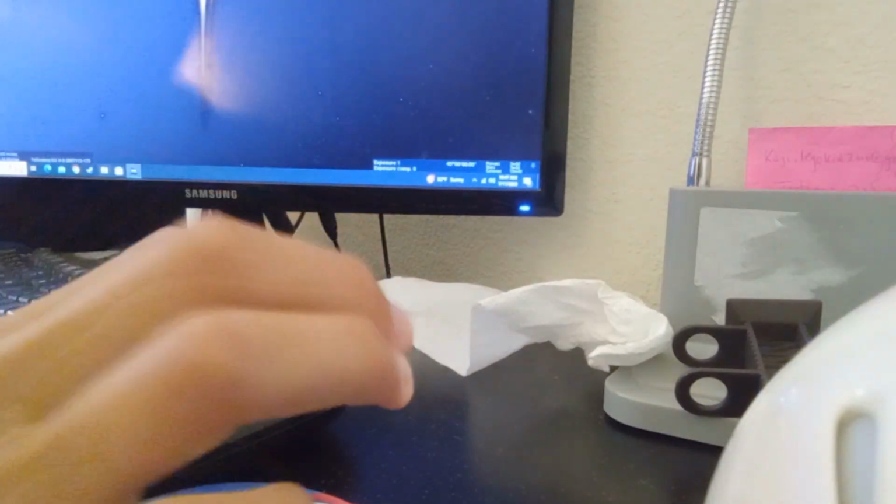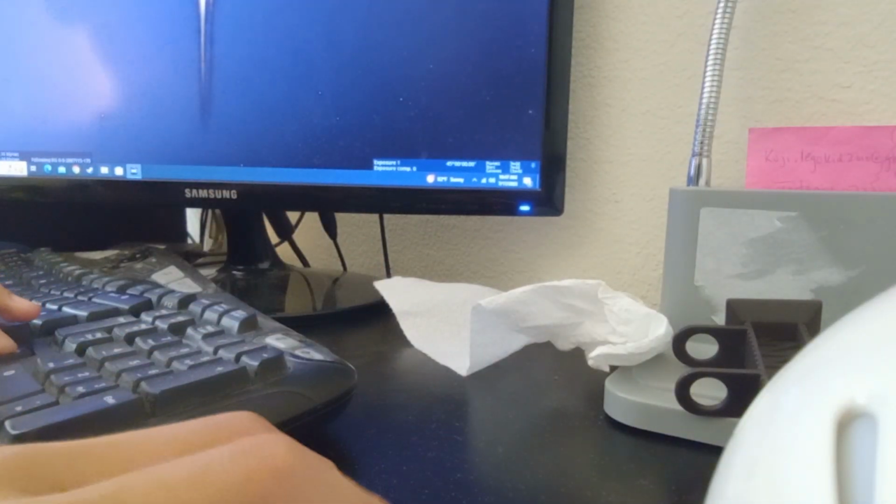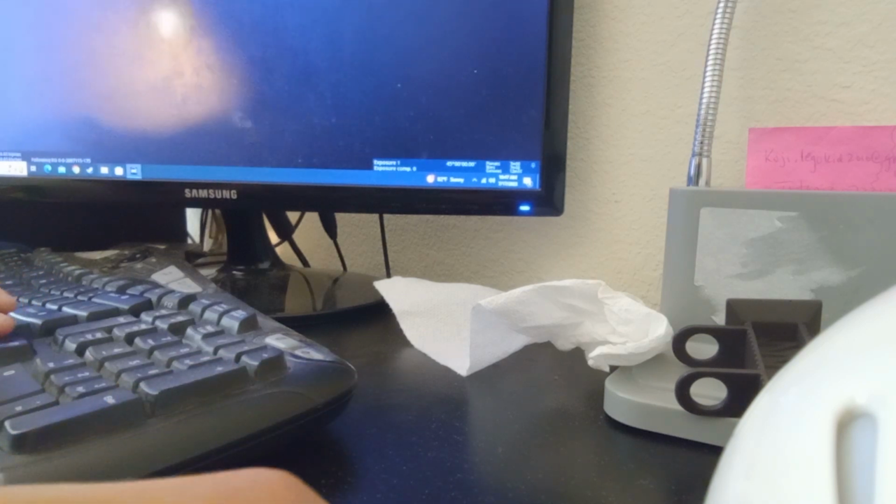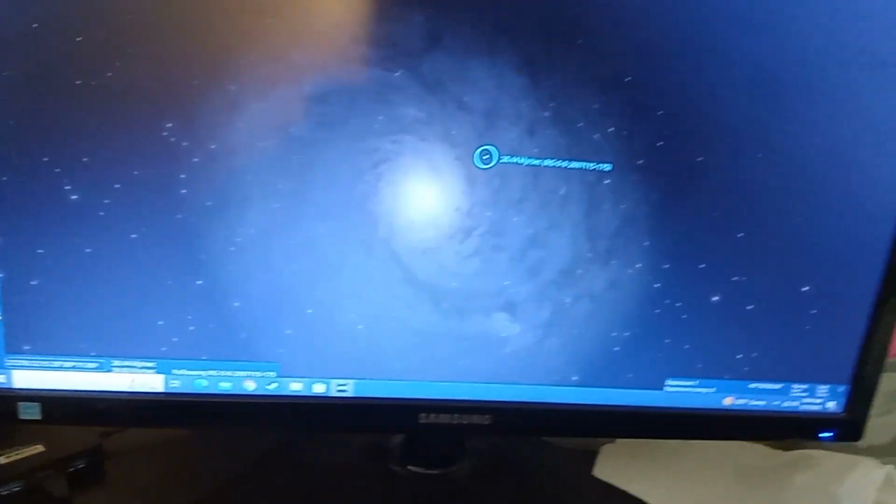Alright guys, and so here we go. We have a spiral. The next type is called a spiral galaxy, and our Milky Way is a spiral galaxy. This galaxy appears to be a spiral, like our own.